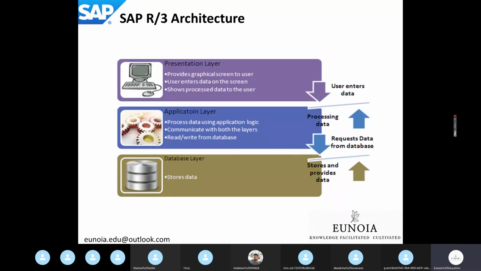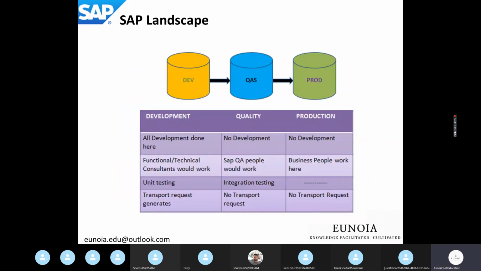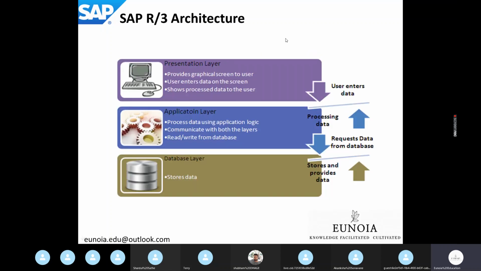Now, digging deep into each of the individual blocks: we saw that the dev block, quality block, and prod block are there. Now we'll simply focus on an individual block. Let us consider the dev block. The dev block or the development environment, or in that case any SAP system architecture, has these three layers. The first layer is the presentation layer. The second one is the application layer, and the last layer is the database layer.